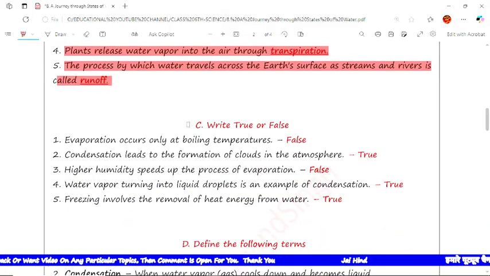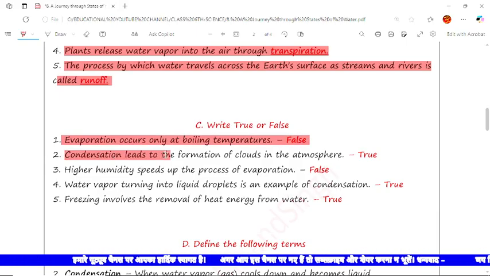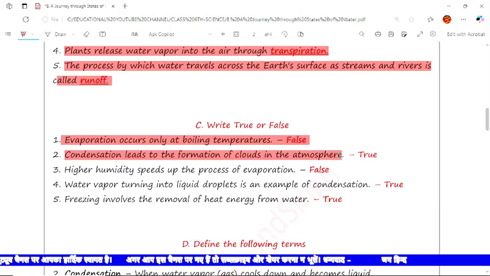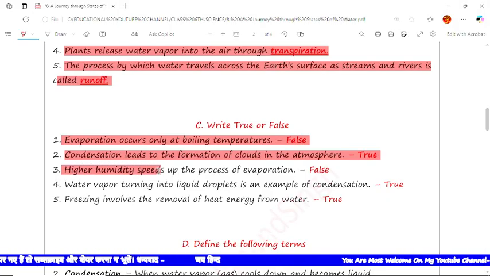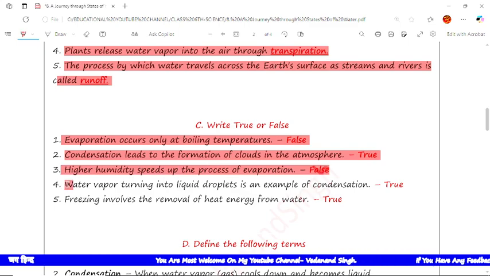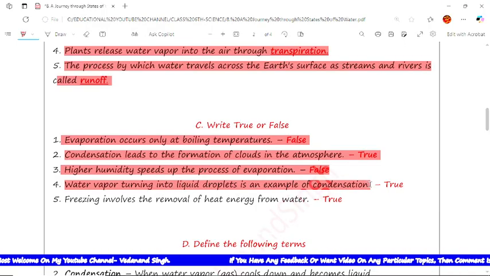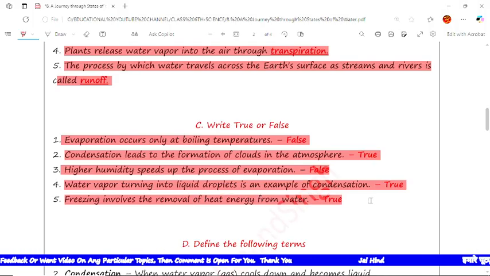The next type of question is true and false. The first statement is evaporation occurs only at the boiling temperature. No, this is false. Now the next is condensation leads to formation of clouds in the atmosphere. Yes, this is true. Next is higher humidity speeds up the process of evaporation. No, this is false. Now the next is water vapors turning into liquid droplets is an example of condensation. Yes, true. The next is freezing involves the removal of heat energy from water. Yes, this is a true statement.